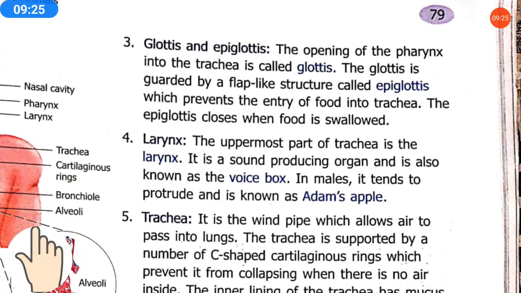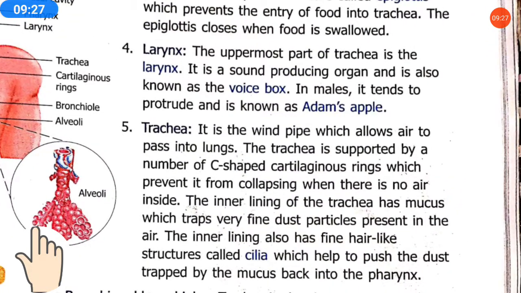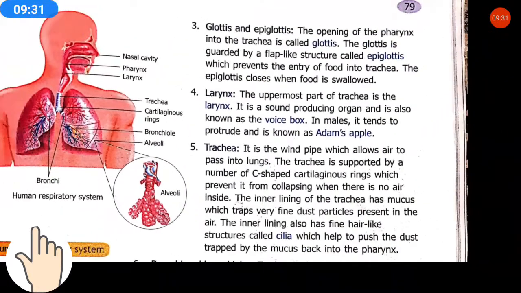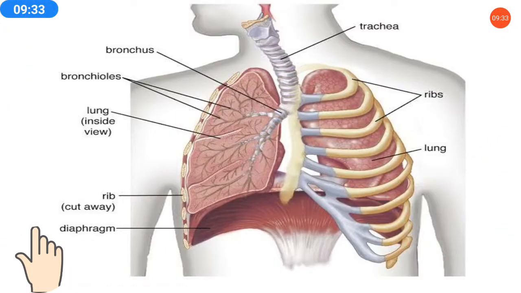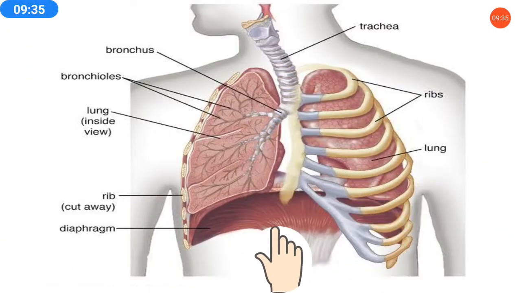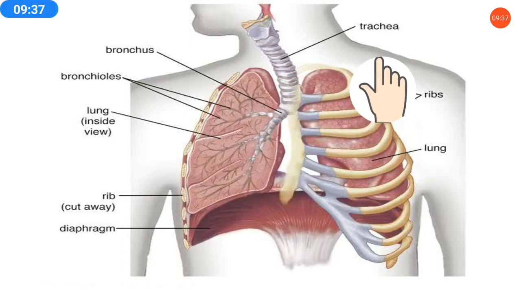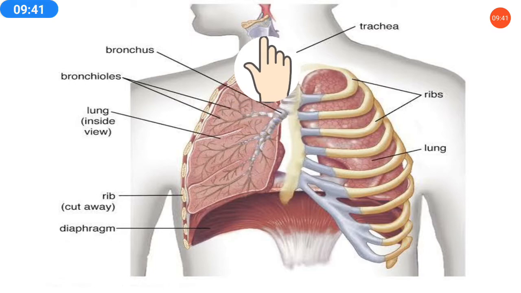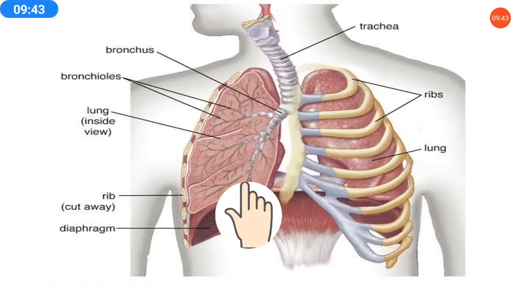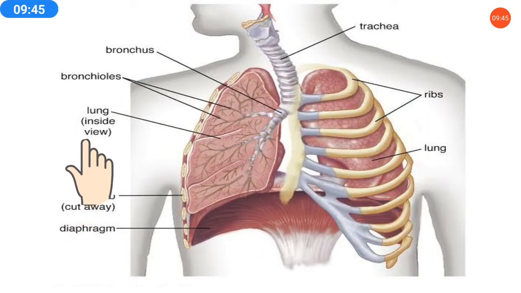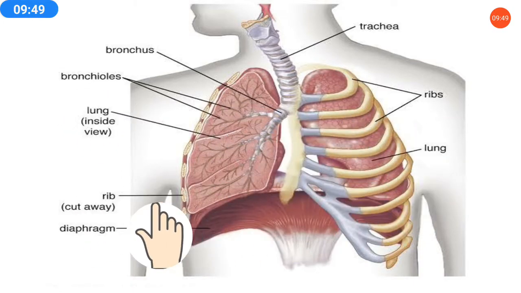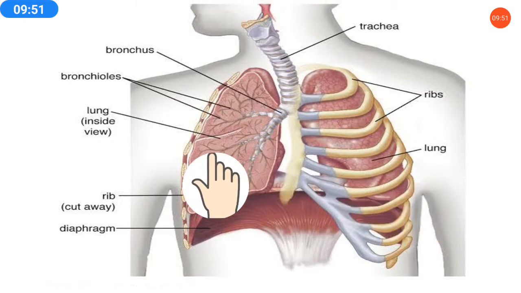Okay, so that was the mucus part. So that was the trachea part. Okay, so here we will discuss more. Here you can see in this diagram also the trachea. Here is the trachea. There was the voice box and all. So here we will study and discuss in detail. We will study the diaphragm and lungs and all.